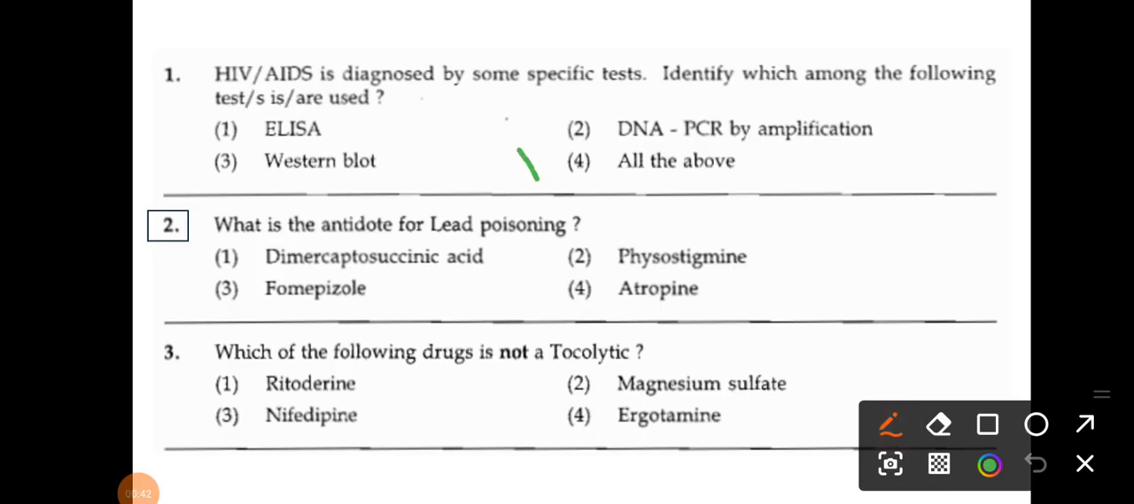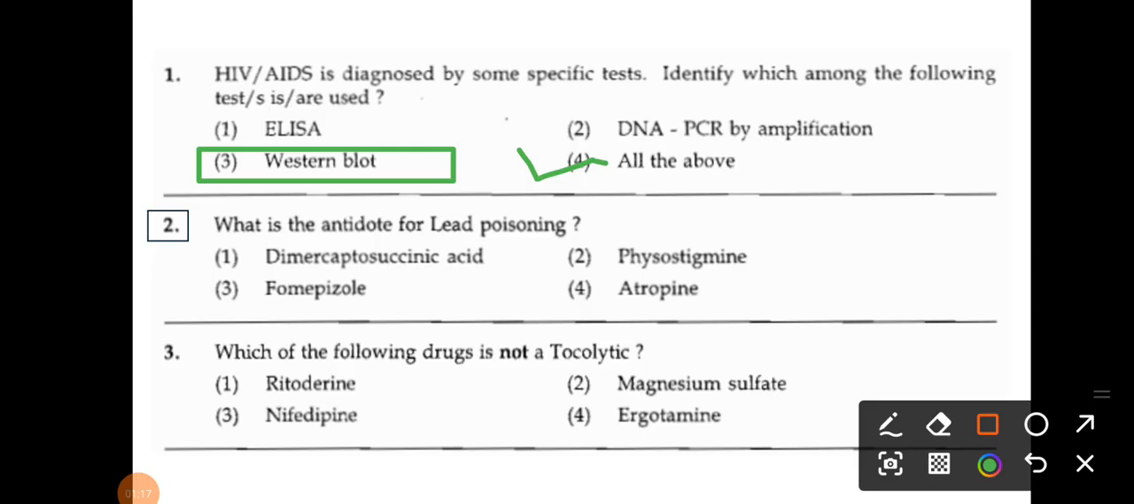That is all of the above, because all these techniques are used for the diagnosis of HIV. But if they are asking which one of the following is a confirmatory test, that is the Western blot. Western blot is the confirmatory test for HIV or AIDS, and ELISA, DNA PCR by amplification, and even Western blot are the diagnostic tests. But which one is the confirmatory? That is the Western blot.